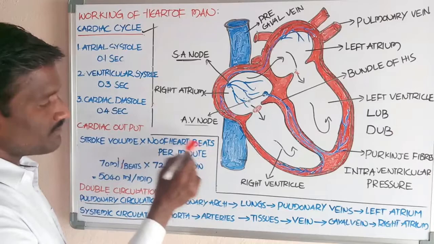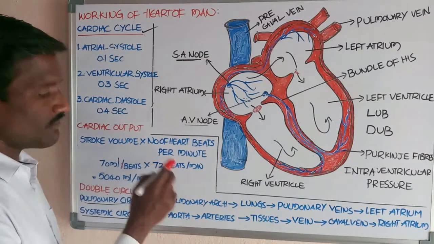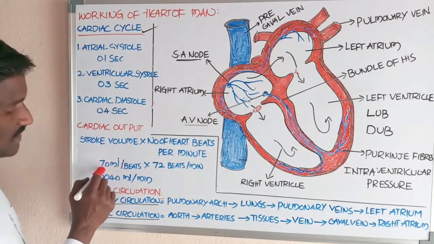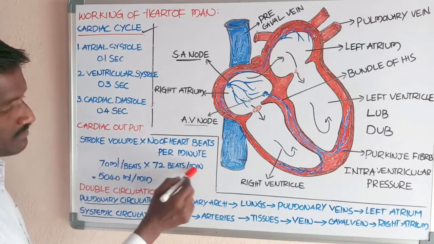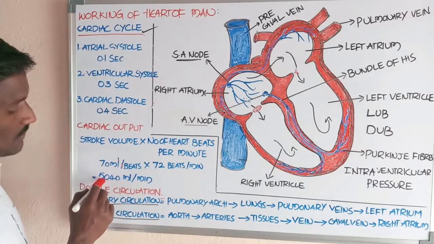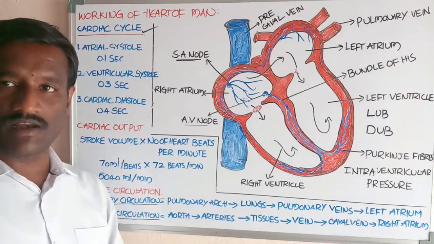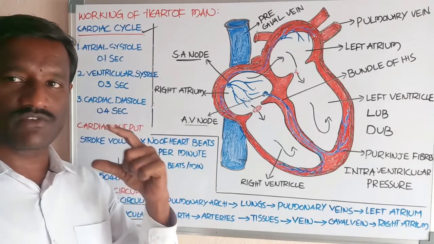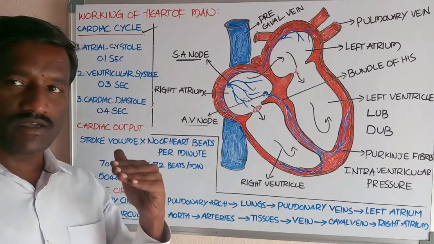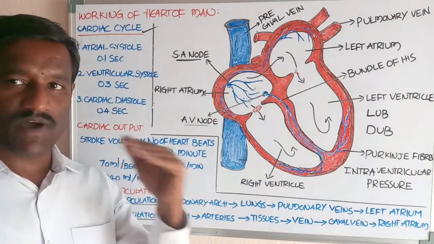And the number of heartbeats per minute is equal to 72 beats per minute. Cardiac output is equal to 70 ml per beat into 72 beats per minute, which is equal to 5040 ml per minute. It is approximately 5 liters. Cardiac output is equal to 5 liters per minute. Cardiac output means the volume of the blood pumped out by a single ventricle per minute.